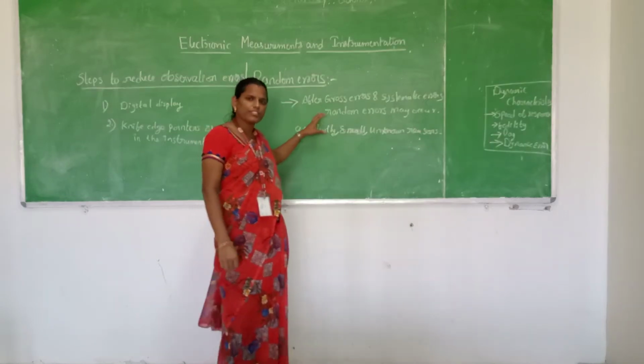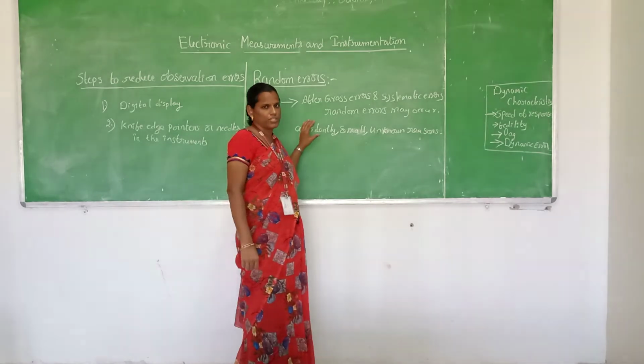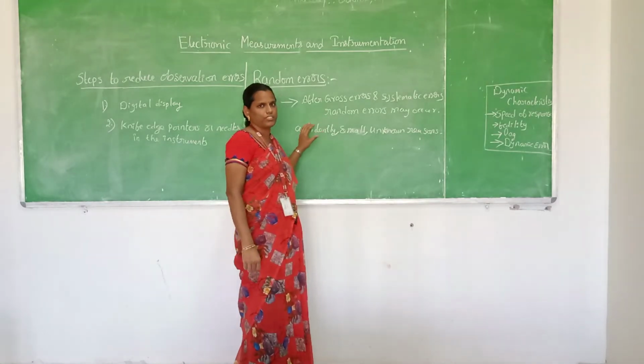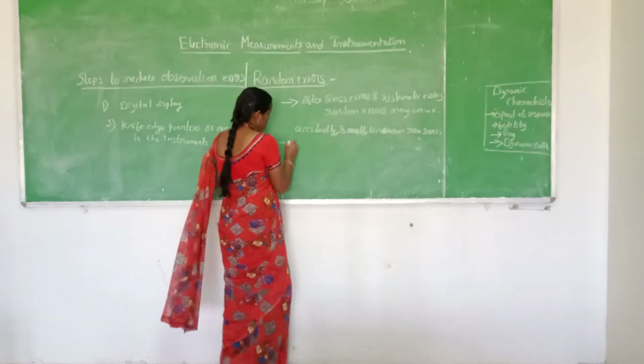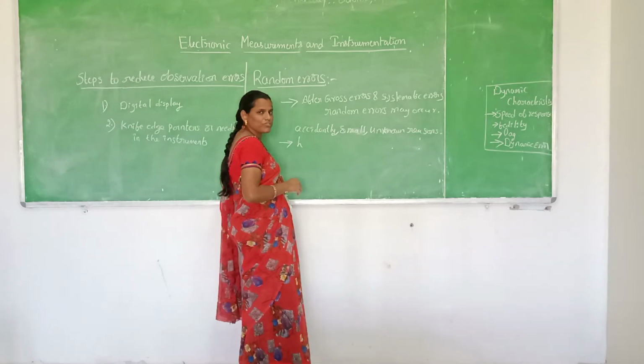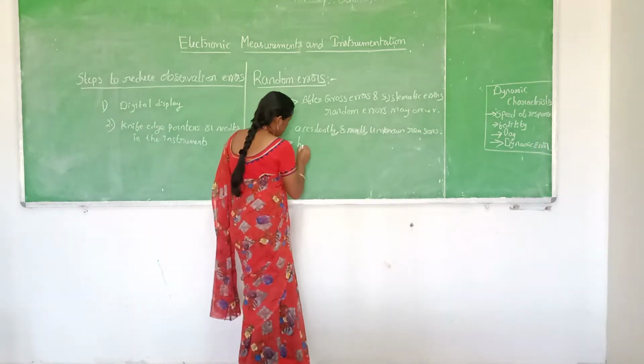As these random errors are small, they are not considered much. But they are considered if you need higher accuracy. These errors are considered in measurements where we use higher accuracy.